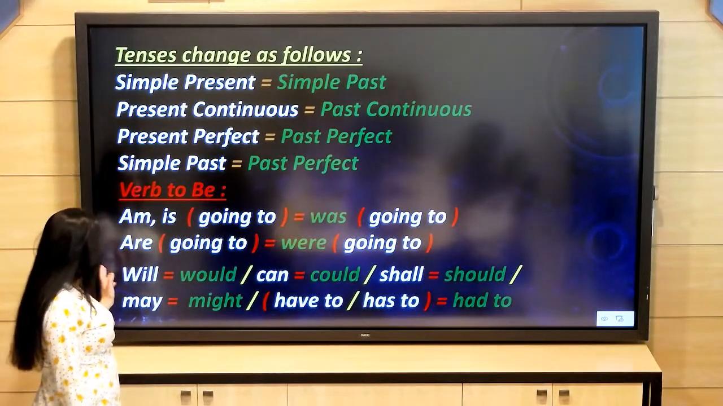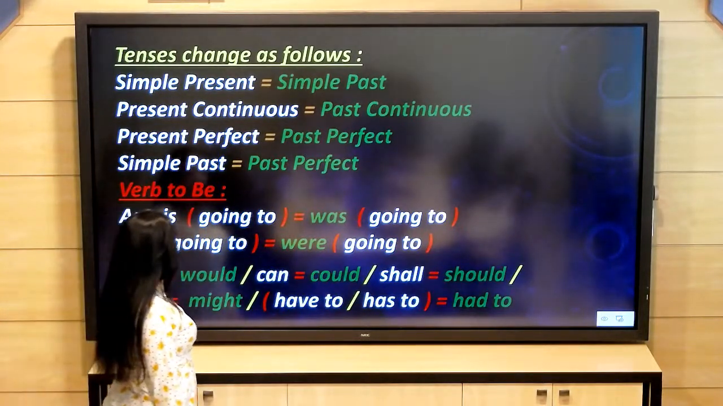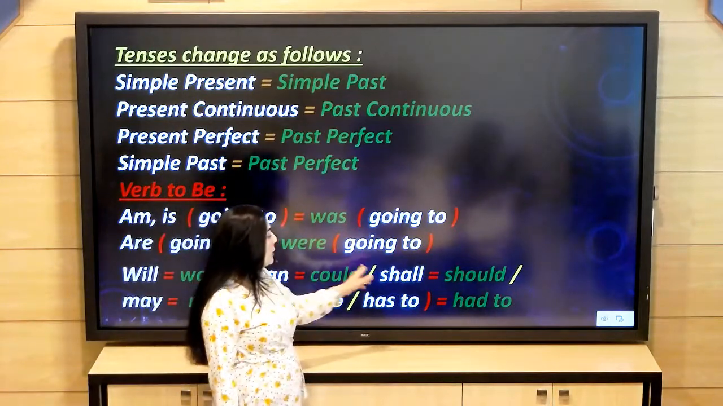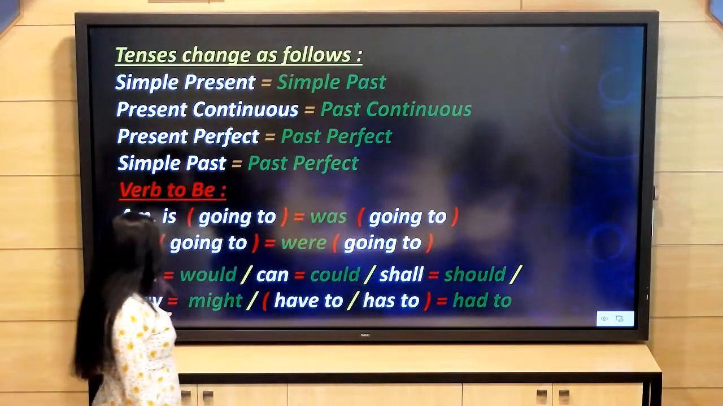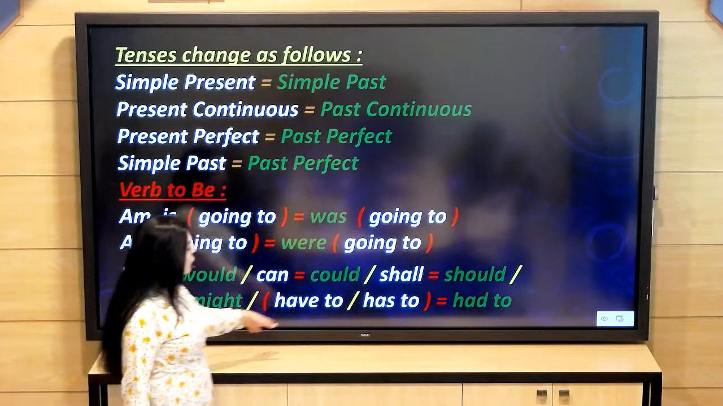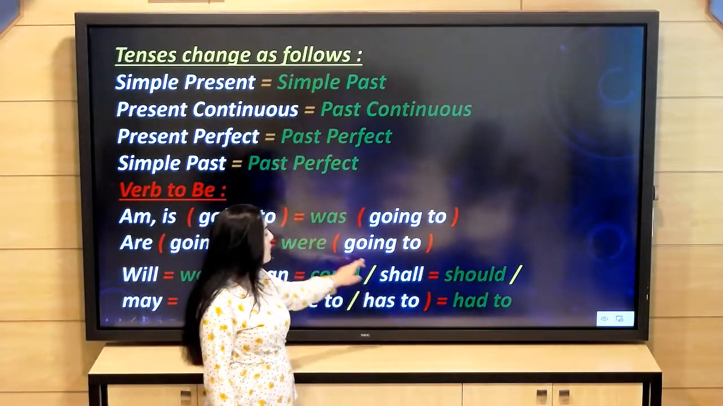According to modals, will becomes would, can becomes could, shall becomes should, may becomes might, and have to or has to also will become had to.